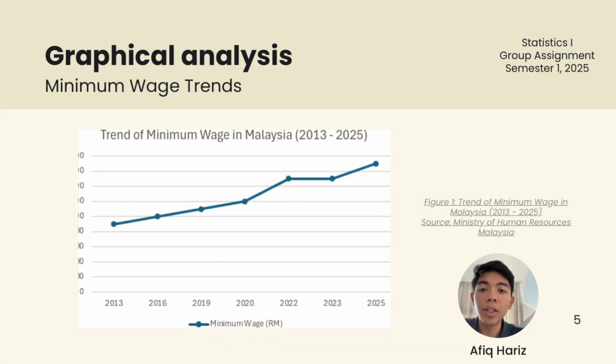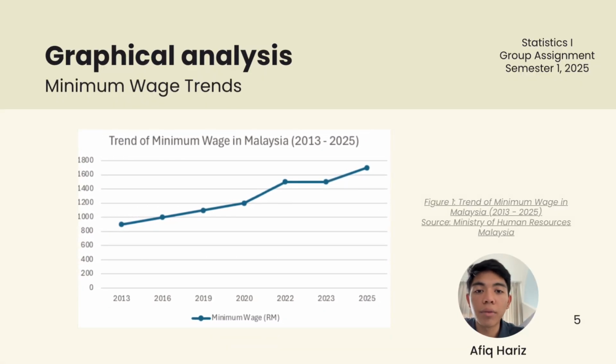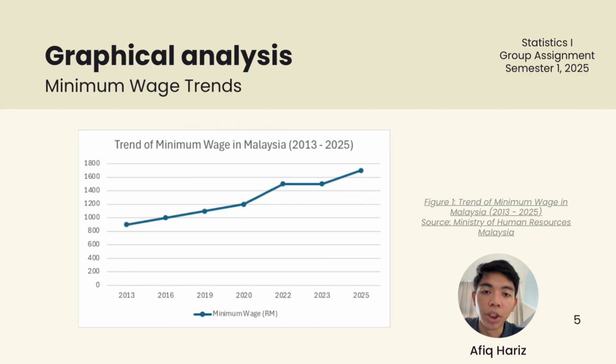Hi, I'm Afiq, and now I will explain the graphical analysis findings for our project, focusing on minimum wage trends in Malaysia. First, this graph shows the trend of minimum wage levels in Malaysia from 2013 to 2025. Overall, we can observe a clear upward trend, which means the minimum wage has increased steadily over time.